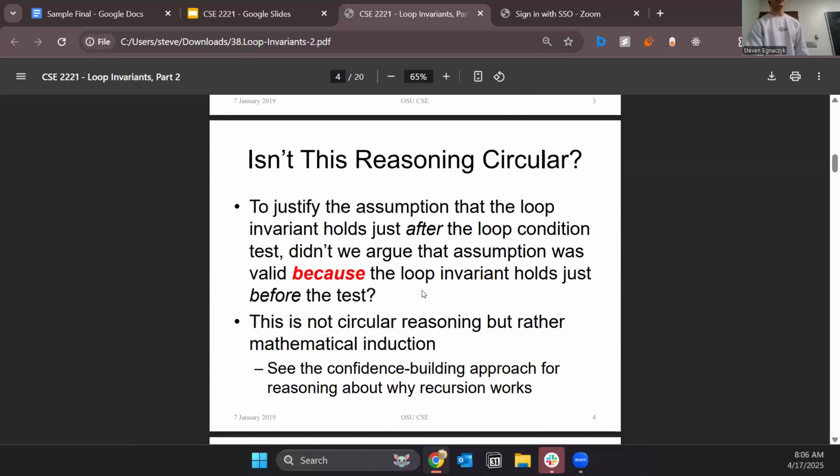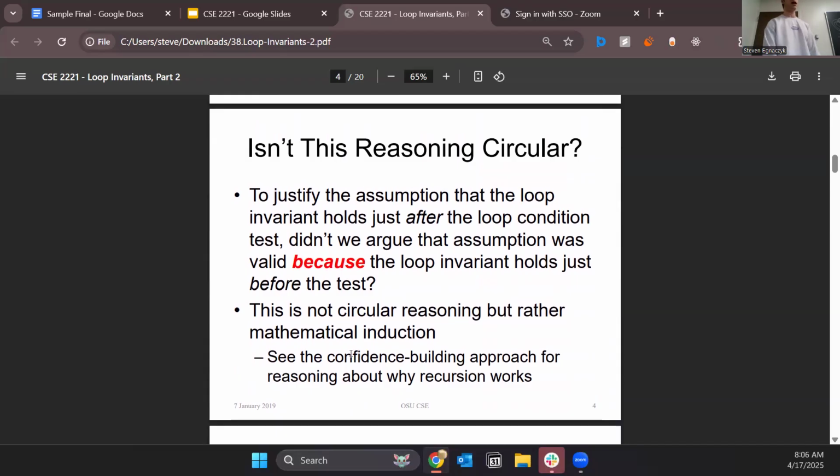Okay, to justify the assumption that the loop invariant holds true just after the loop condition tests, right here, we say that's true because the loop invariant holds just before the test and because we don't change anything during the test. This is not circular reasoning, or I guess it would be like an Ouroboros, the snake that eats its own tail, but rather mathematical induction, which is a confidence building approach, similar to how we use with recursive methods, proving that it worked on the smallest case.